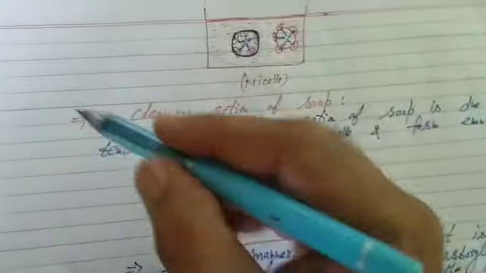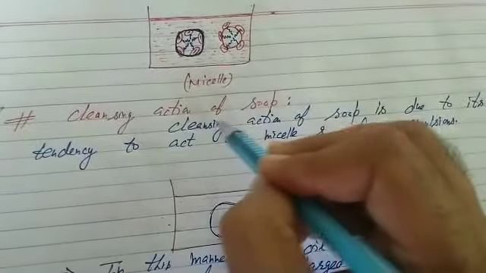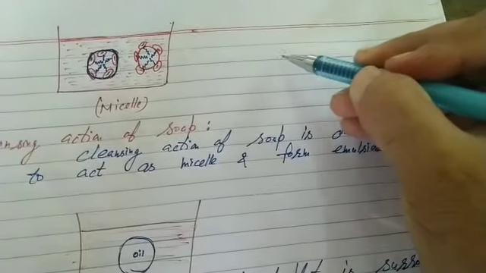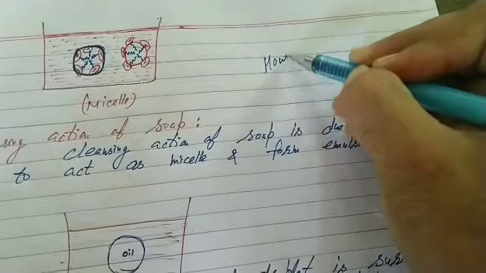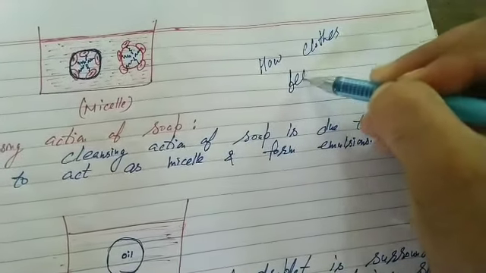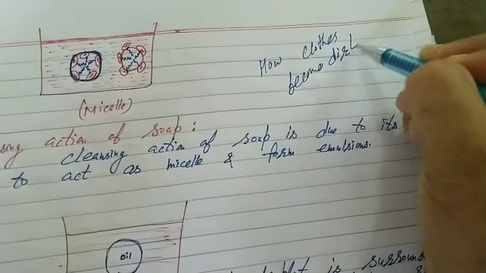After this, students, the topic related to the mechanism of micelle formation is the cleansing action of soap. At first the question is how clothes become dirty.